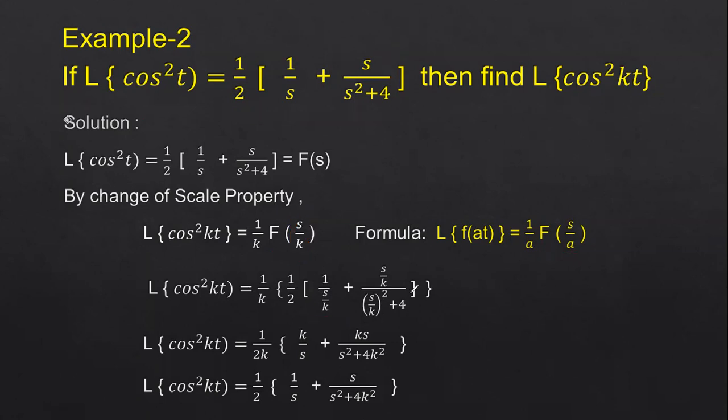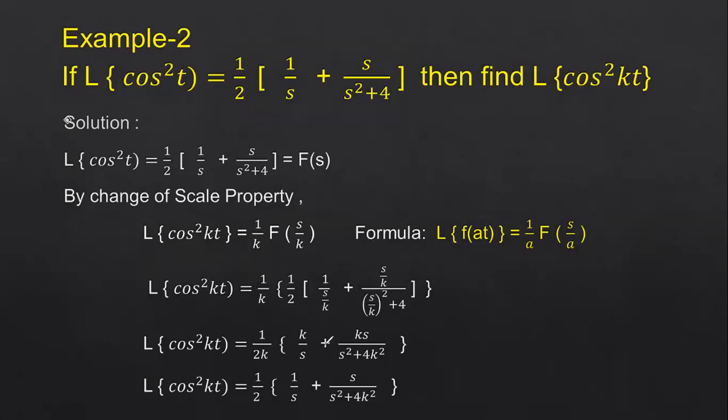Right. If you simplify this, 1 by s by k is k by s, and finally you get ks by s square plus 4k square. So 1 by k into 1 by 2 can be written as 1 by 2k.